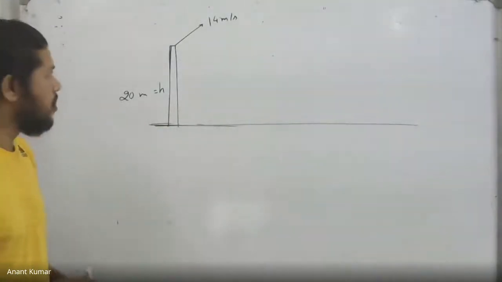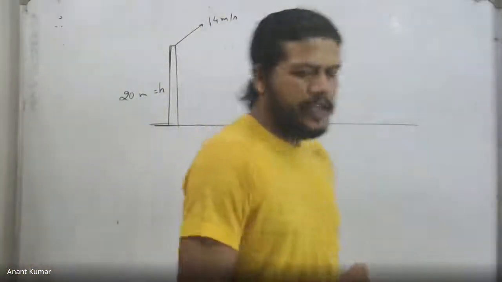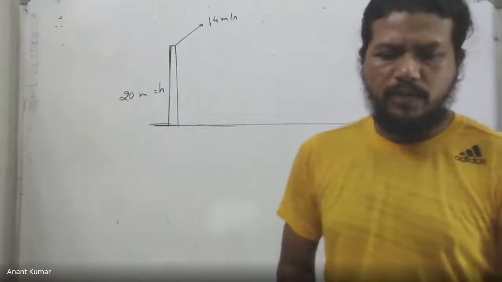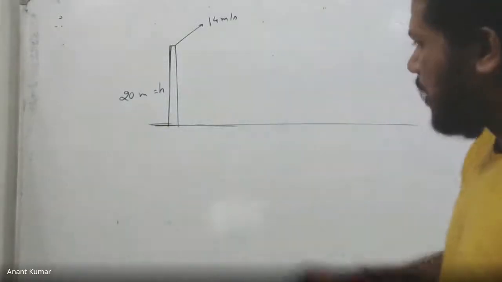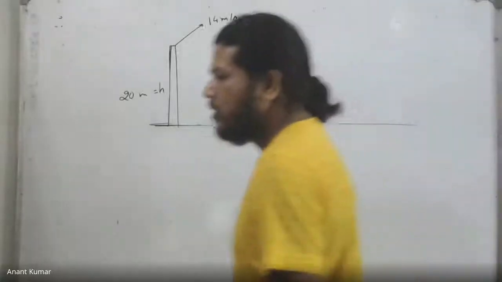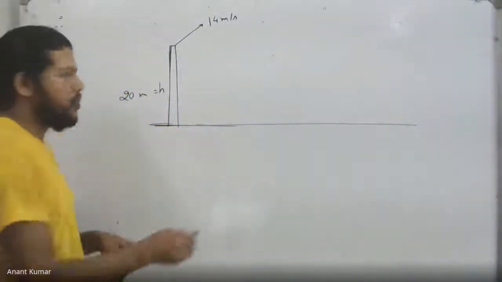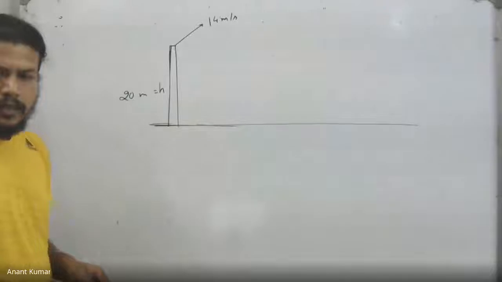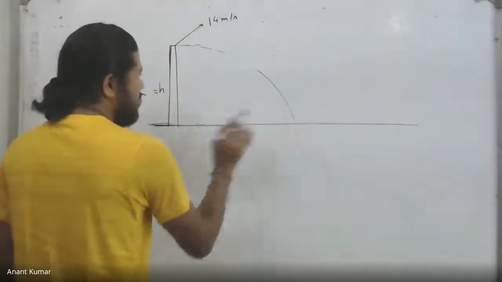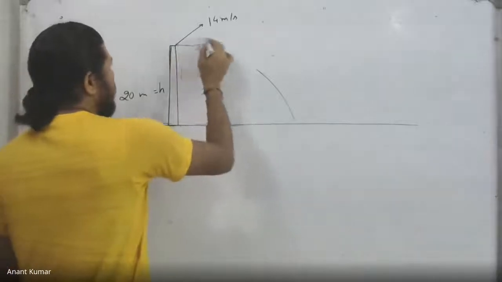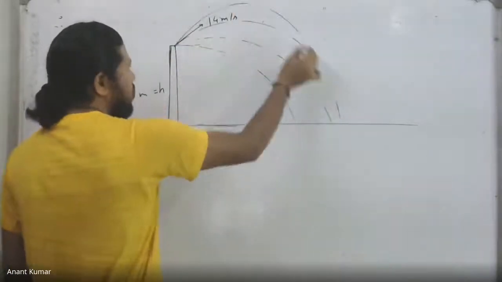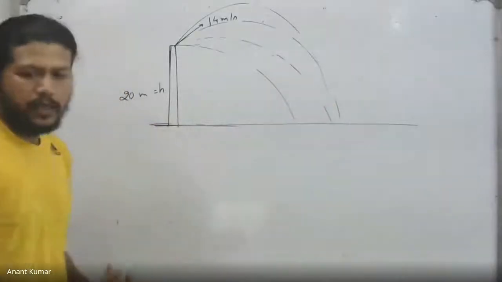In this case, the angle is not given. We are just projecting it in different directions. The speed remains the same, 40 meters per second, and the height is also the same, obviously. But the angle is variable. I can change the angle. If I throw it horizontally, it is going to go like this. If I throw it at a bit of an angle, it will go like this. More angle becomes like this. With still more angle, it comes a bit closer.